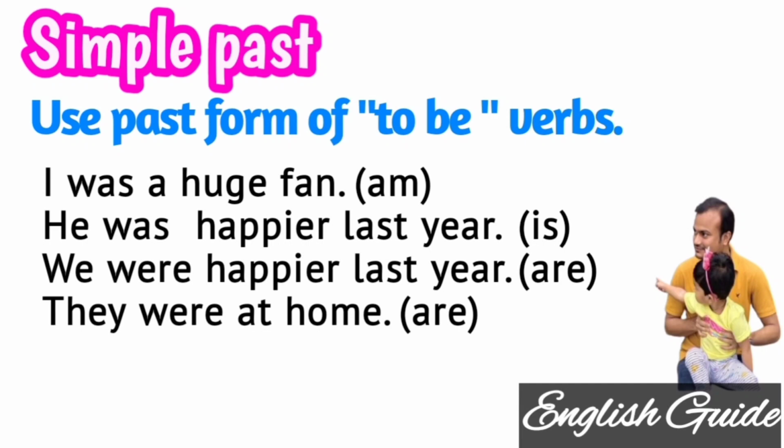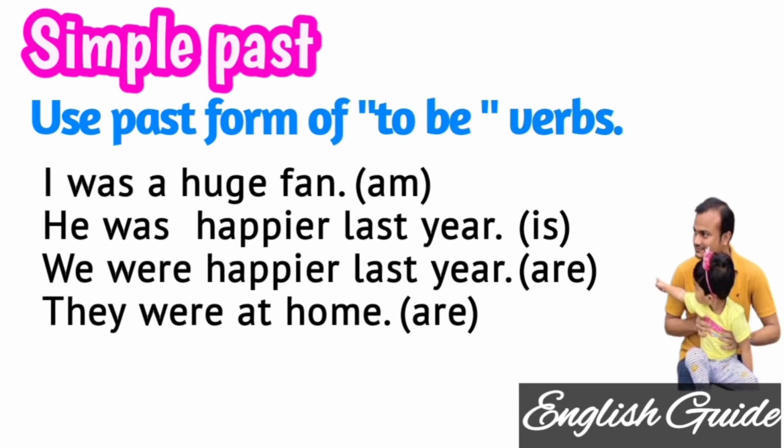Second example, he was happier last year. If I say in present tense, he is happy this year, then to make it past, we need to change is to was and this year to last year. In the present tense we use subject plus am, is, are and the base form of the verb, but here you need to use subject plus was and were, and the past form of the verb.